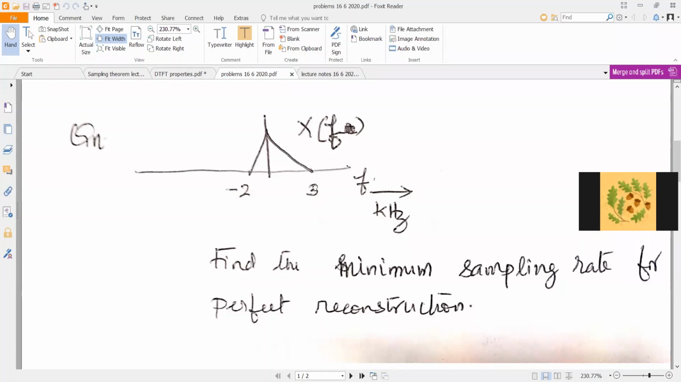So what you can say about this spectrum is, one, that X of f is totally real. Why? Because there is no phase vector. You have not shown any phase vector. So X of f is totally real. There is no imaginary part to X of f. X of f being real does not mean that x of t is real. So X of f is a real quantity.